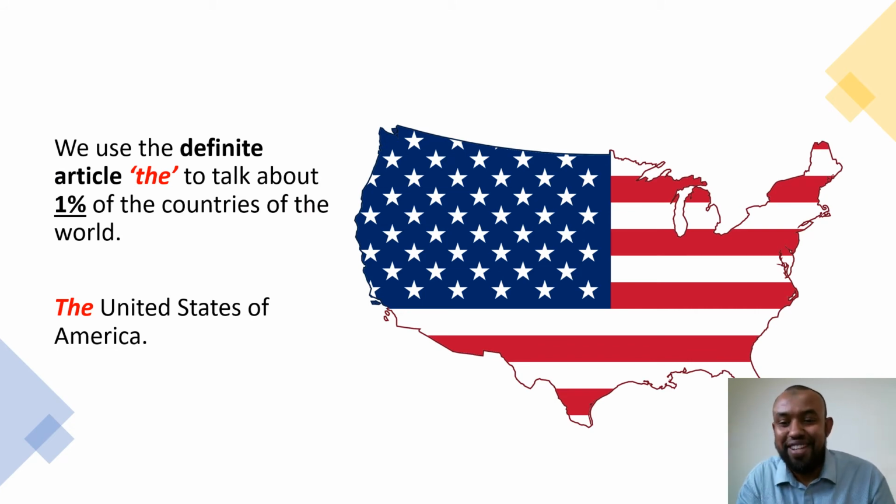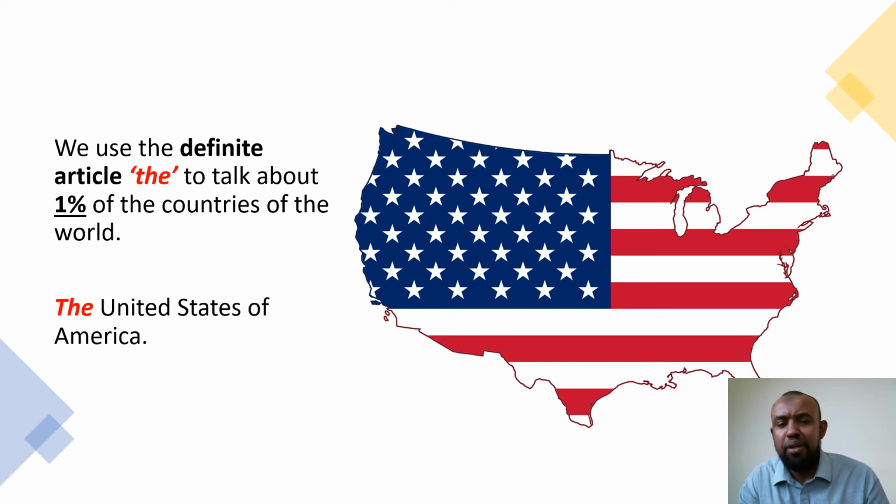All right, very good. Let's continue with the definite article. Now, this is the map of the United States of America. It's a big country of over 350 million people. It has a lot of states. There's the states of Florida, Texas, New York, Washington. Hopefully one day I'll go there as a tourist. So let's see how we use the definite article here.